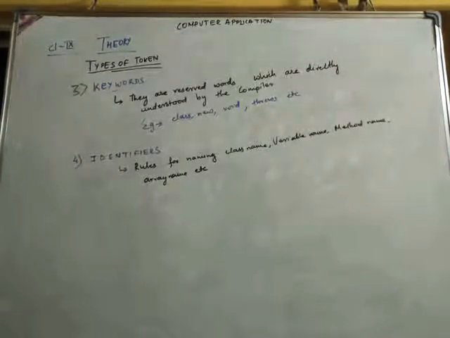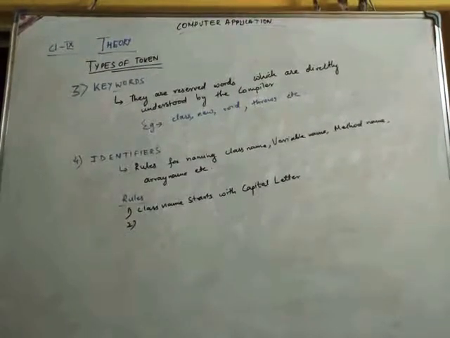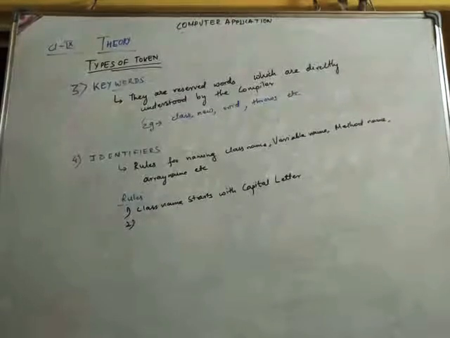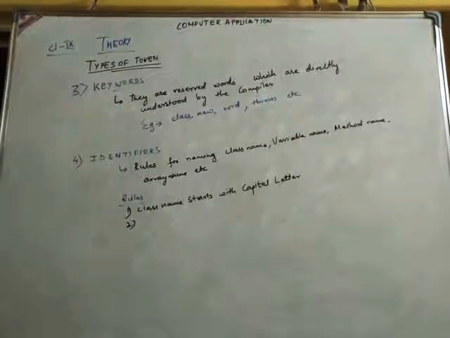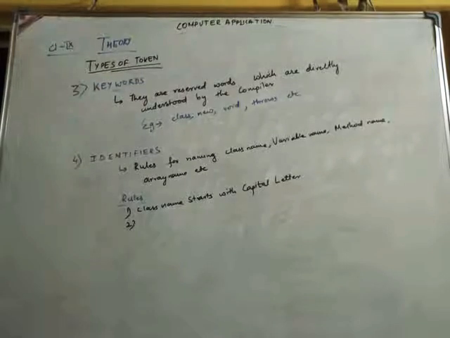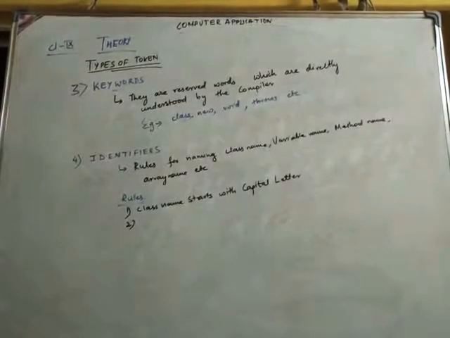Now, the rules for identifiers are what? The first rule: the class name should always start with a capital letter. When I write class SimpleInterest or class Rectangle, that is a class name, and it should start with a capital letter. It means if I write Rectangle, the R should be a capital letter. If I want to write SimpleInterest, the S should be a capital letter. The class name should start with a capital letter.